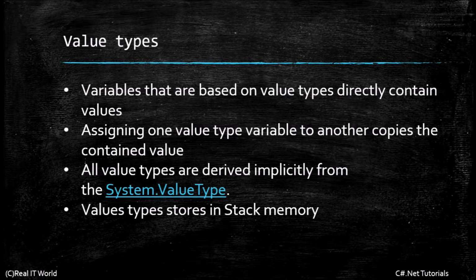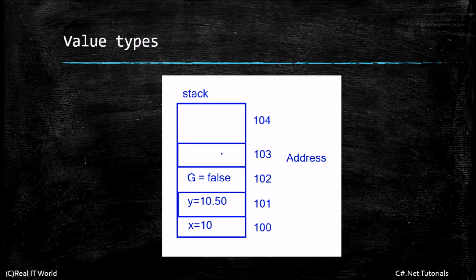Value type stores data inside a stack memory. This is the diagram we just saw. This is a stack memory, then this is having different address locations, and it is storing different value types. Integer x equal to 10, then decimal y equal to 10.50, then boolean g equal to false. All these are the value types stored inside a stack memory.